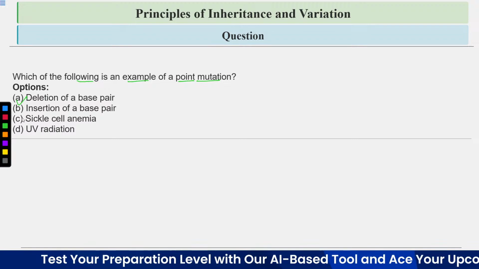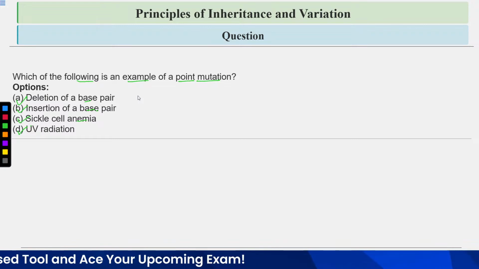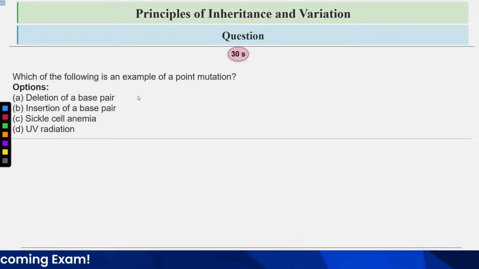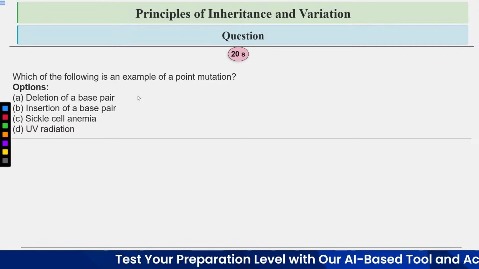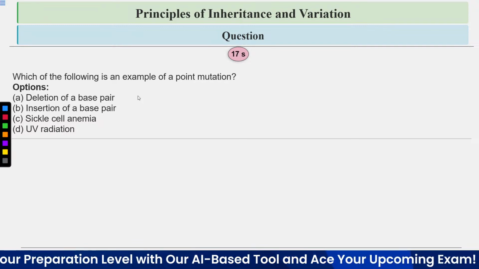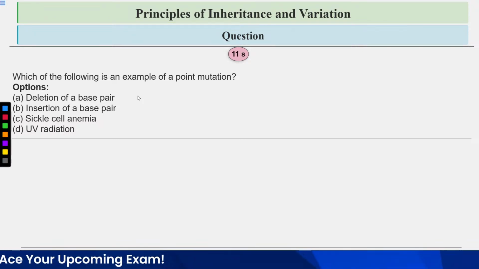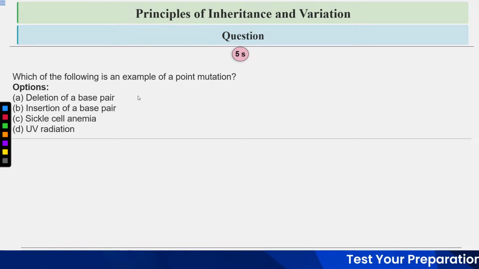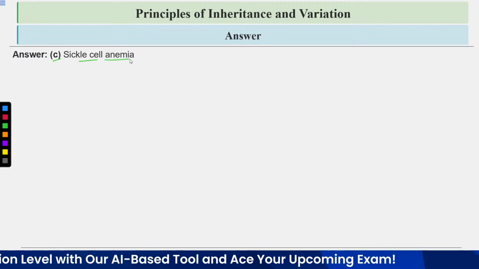Option A is deletion of a base pair, B is insertion of a base pair, C is sickle cell anemia, and D is UV radiation. Answer is option number C, sickle cell anemia.